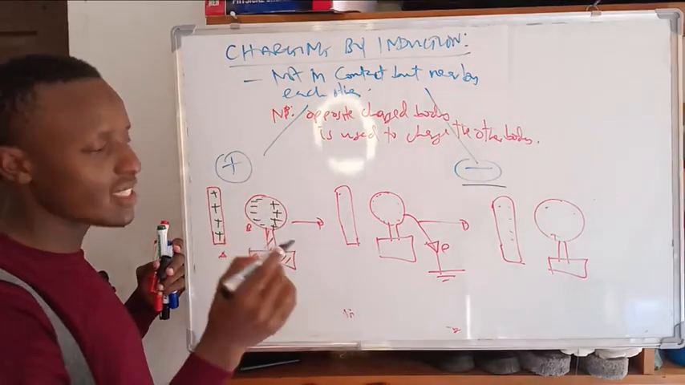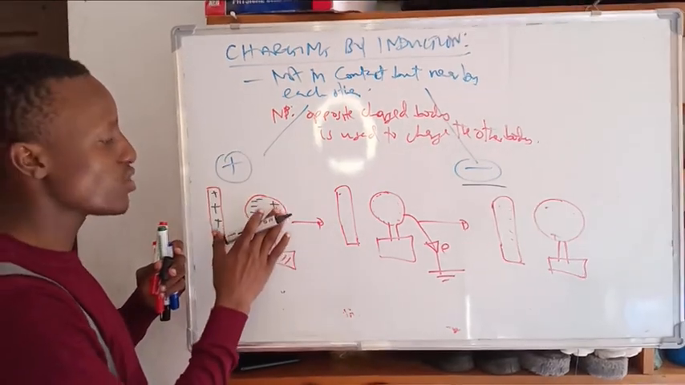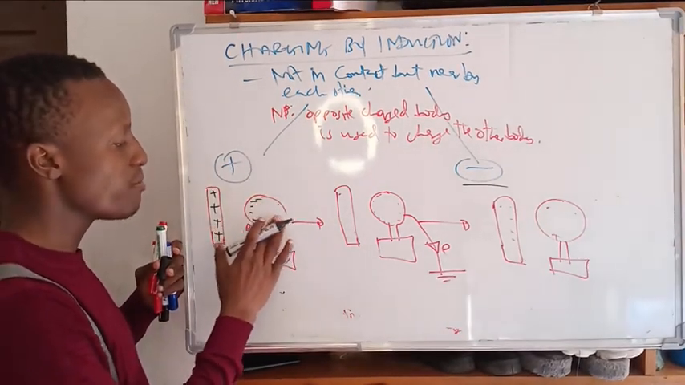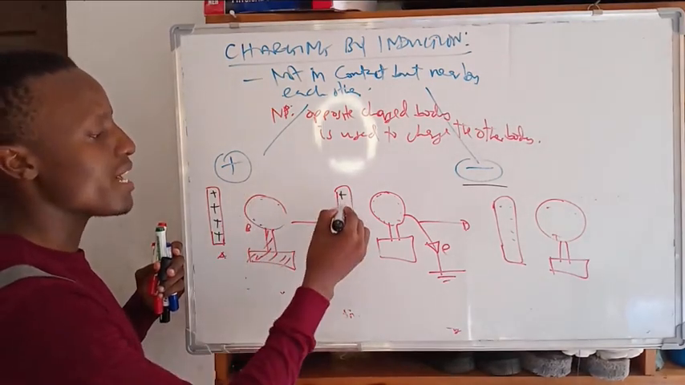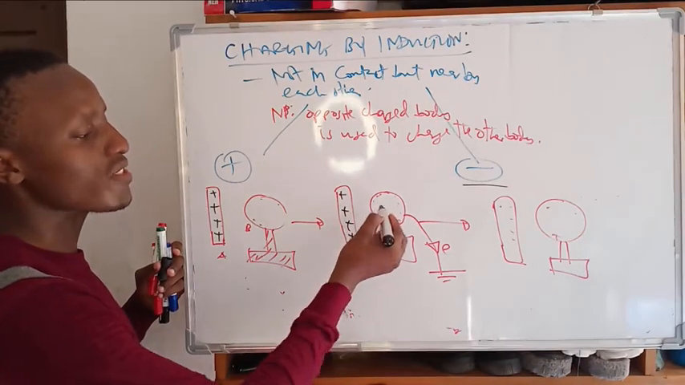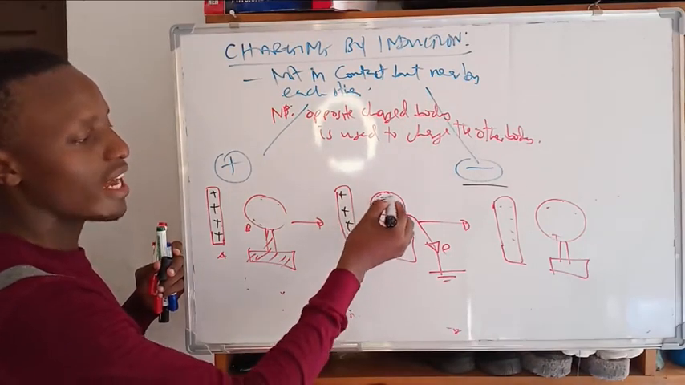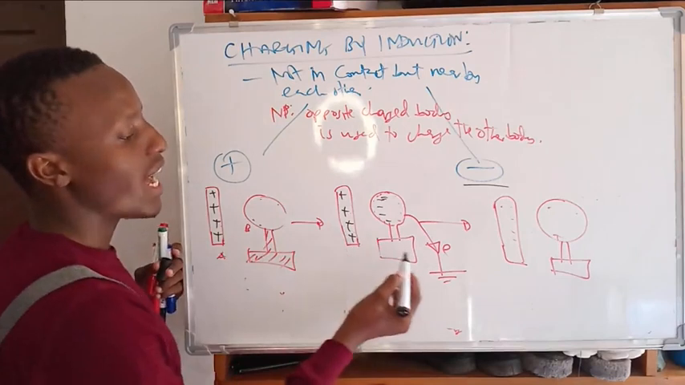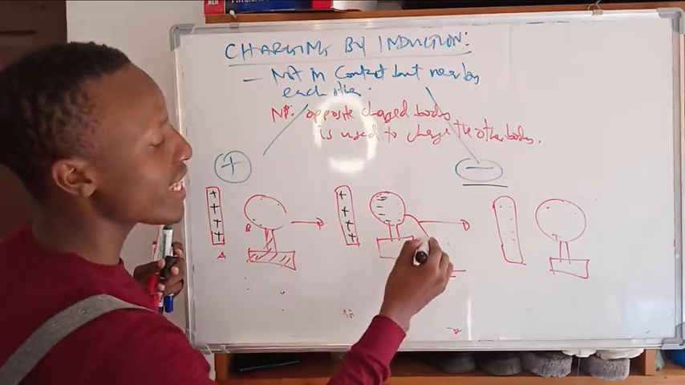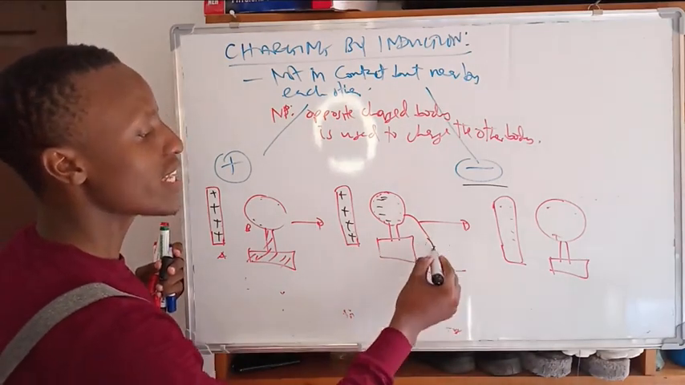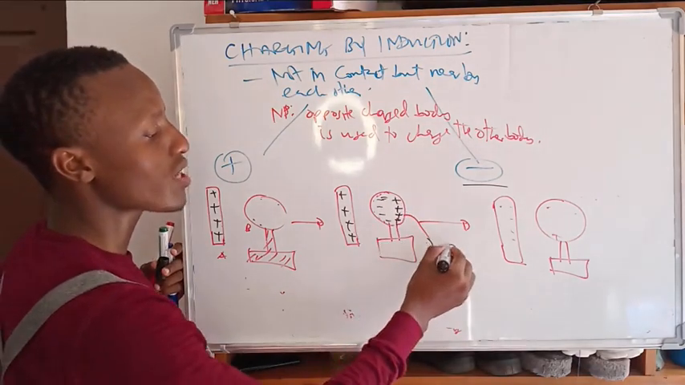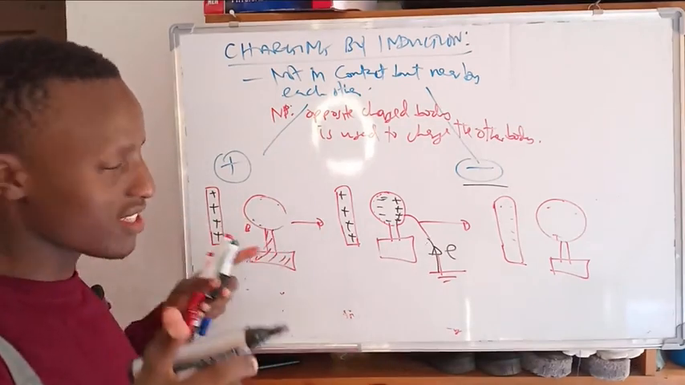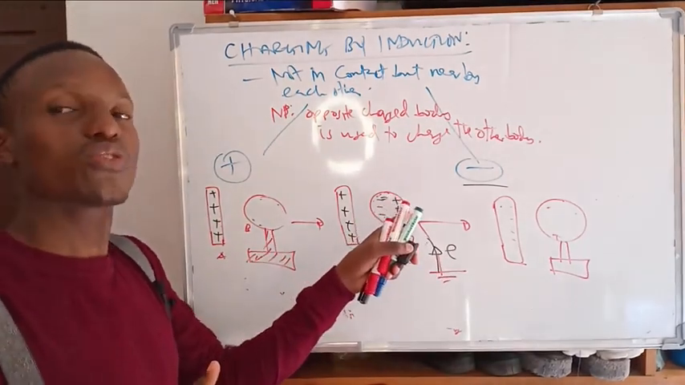Body B is neutral to start with. I put the positive nearby, so the positive tends to attract the electrons to this side. As it attracts the electrons, I earth it. On earthing, electrons come up from the ground to neutralize the positive side.